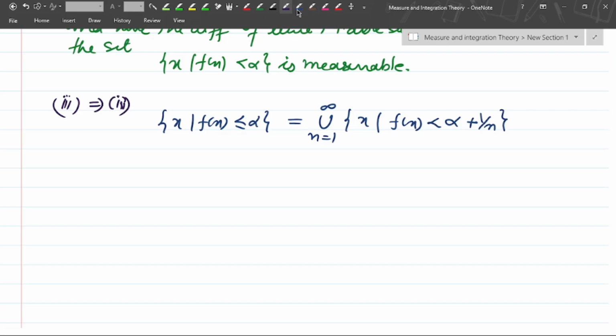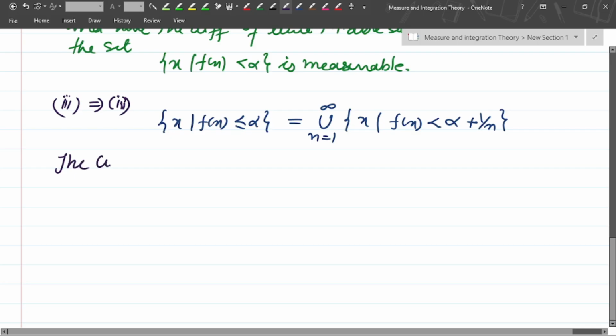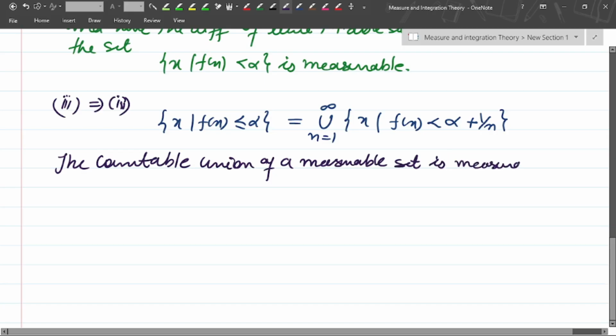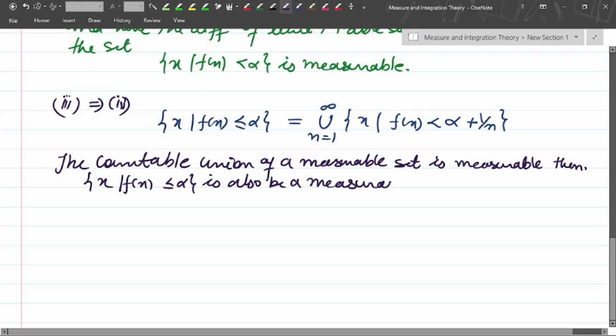Then the countable union of measurable sets is measurable. So the set of x such that f of x is less than or equal to alpha is also a measurable set.